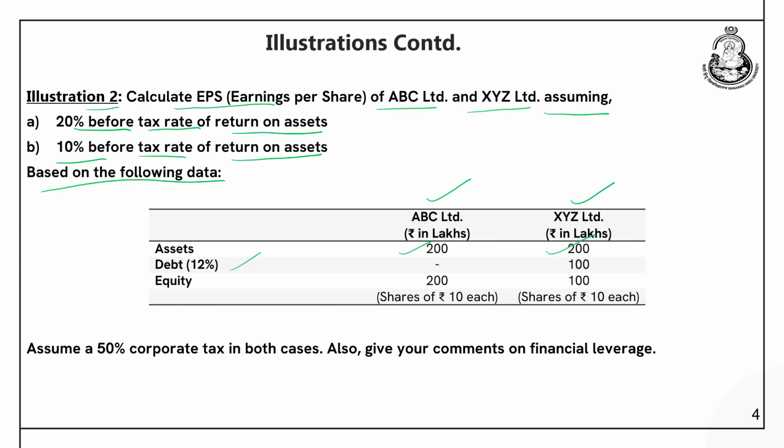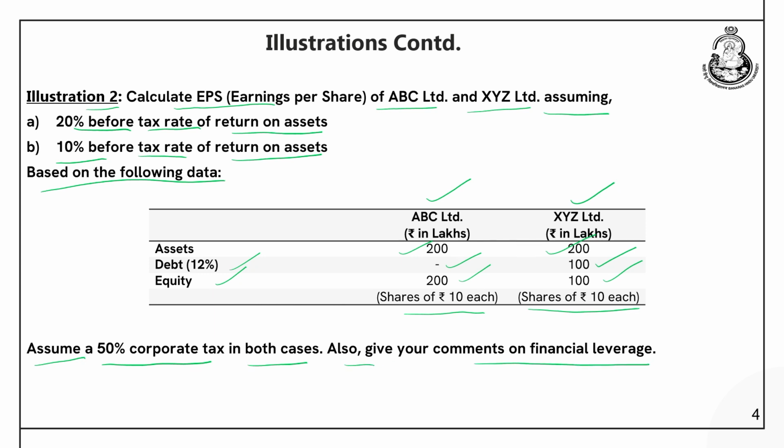If you talk about the debt, which is available at the rate of 12%, ABC Limited is not using any debt, whereas XYZ Limited is a levered firm and it is using 100 lakhs of debt. As far as equity is concerned, ABC is using 200 lakhs of equity capital and XYZ is using 100 lakhs of equity capital. Shares are of rupees 10 each for both the companies. Assume a 50% corporate tax in both cases. Also give your comments on financial leverage.